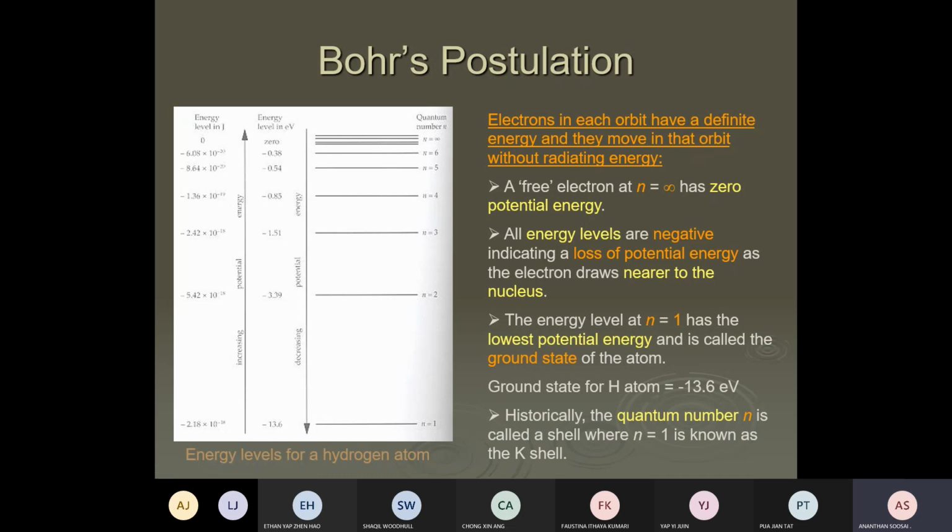Like gravity, your potential energy is highly negative or positive. What type of potential energy do you possess, positive or negative? Negative, right? You have a negative potential energy. Why negative? Due to attractive force. Any potential energy due to attractive force is negative.